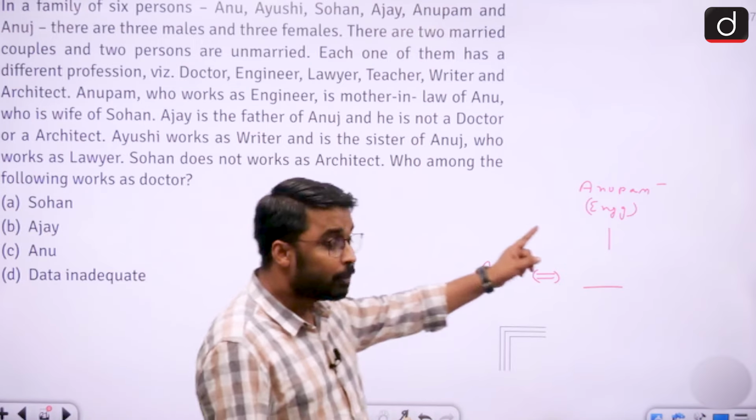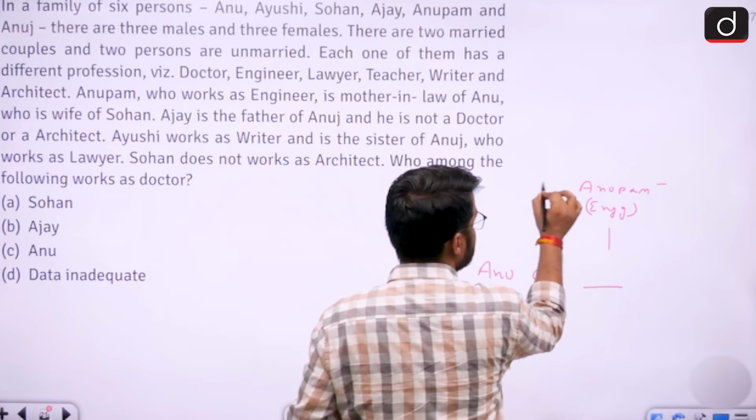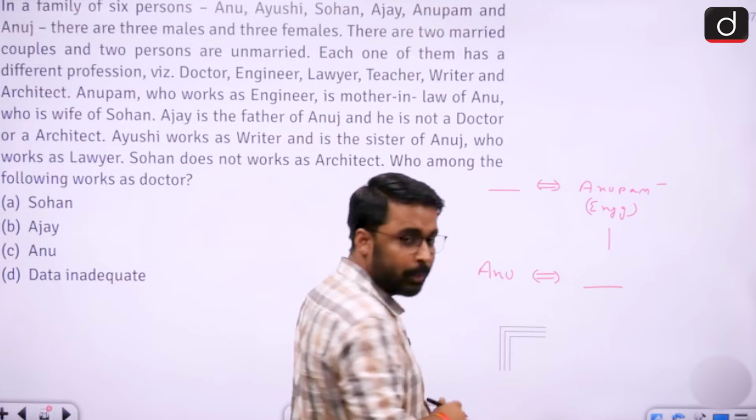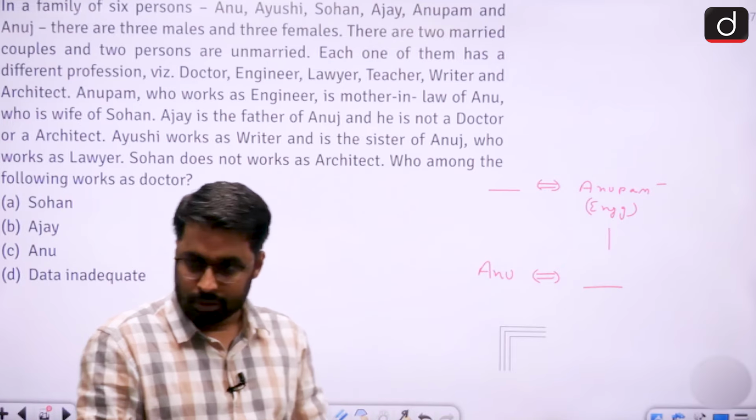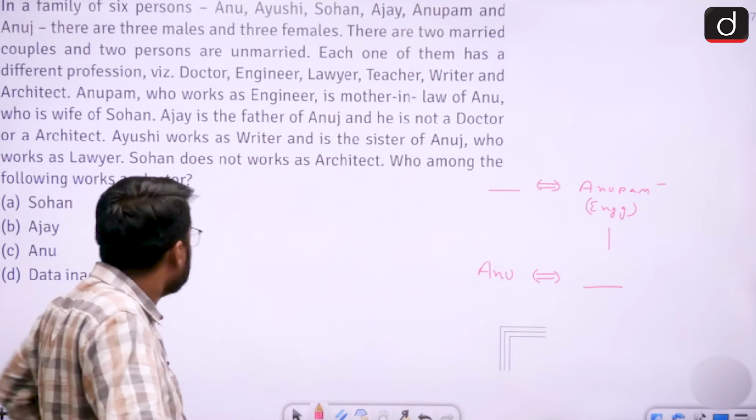And now see, if Anupam has a child, that tells me that Anupam should be married to someone. ठीक है, अब देखिए दो married couple मिल गए, अब और कोई married होना नहीं है.